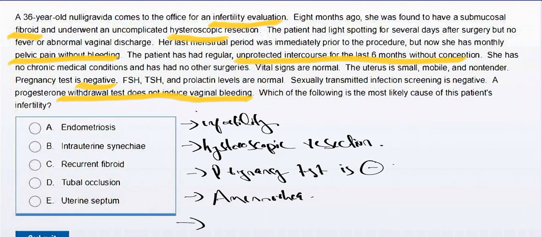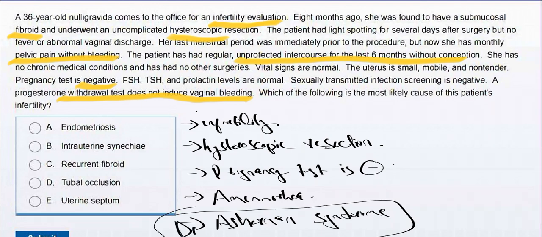So from this patient we know that she has infertility, and she had an uncomplicated hysteroscopic resection for the removal of fibroid, and she has been doing unprotected intercourse for the last 6 months without conception, and she suffers from pelvic pain without bleeding. Her pregnancy test is negative, and the progesterone withdrawal test also does not induce vaginal bleeding. So it means that she is suffering from Asherman syndrome. So what is Asherman syndrome? In Asherman syndrome, there are adhesions within the uterus. So the uterus attaches to itself.